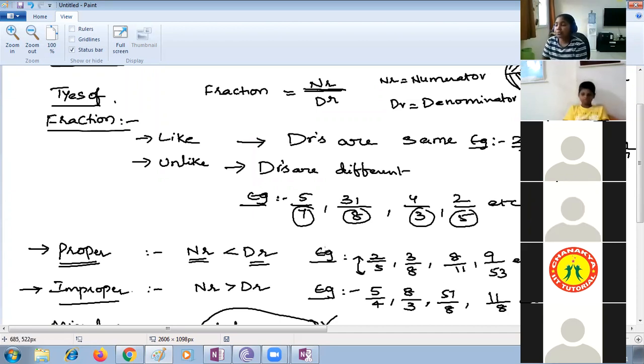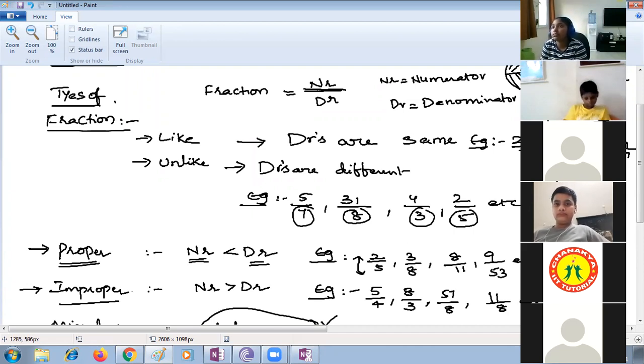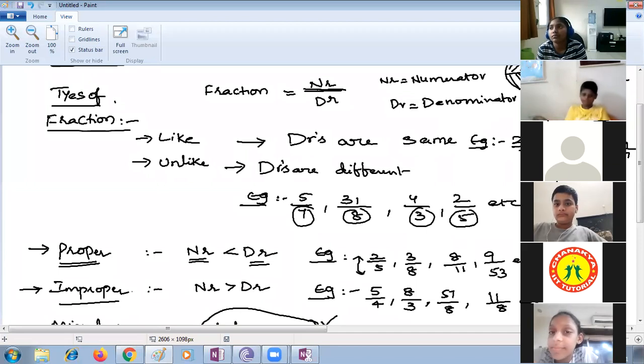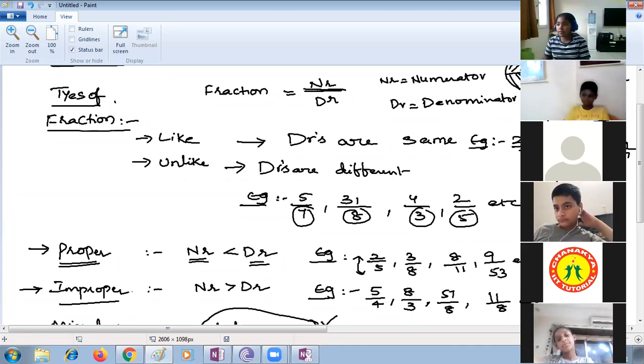Now, my question to Srishti. What are unit fractions, Srishti? Ma'am, unit fractions are those in which the numerator is 1. Very good. Harini, is 9 by 3 a mixed number?